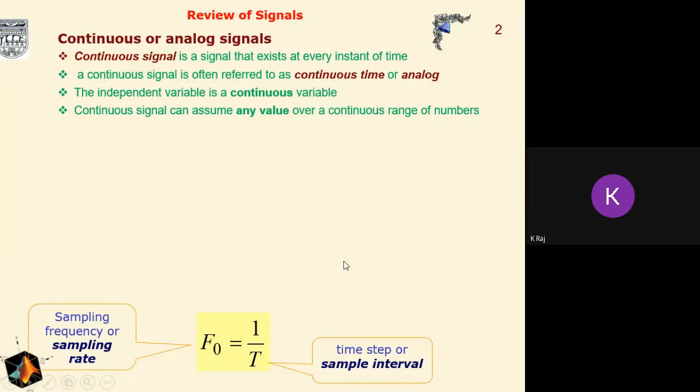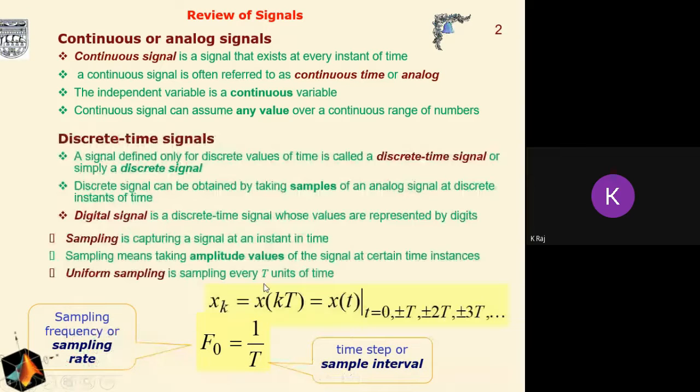In the continuous signal, the sampling frequency matters if the continuous signal exists for the continuous time domain. As we know, discretization of the signal is the result of sampling, and for the purpose of sampling there is a need to select the sampling frequency or sampling rate, defined as f naught equal to 1 by T. If we are interested in describing the discrete time signal with the help of the continuous time signal, and the continuous time signal is x(t), then the same signal is discretized at t equal to 0, plus or minus kT, where k may be considered any integer.